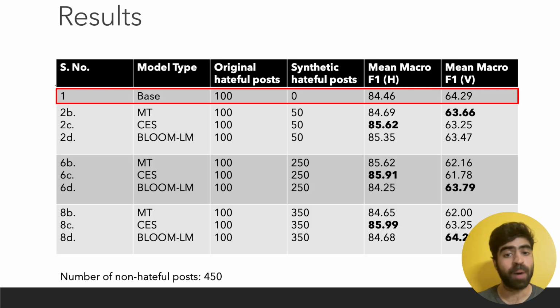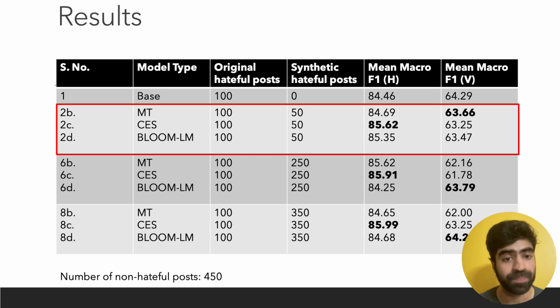Now, I will describe a part of the results from our work. For the complete set of results, please refer to our paper. The baseline model is the model trained using 450 non-hateful and 100 hateful posts, all from the original language in the limited data context. Next, we augment the 100 original hateful posts with the synthetic hateful posts and keep increasing the augmentation count. In this particular set in red, we augmented the data set with 50 synthetic hateful posts.